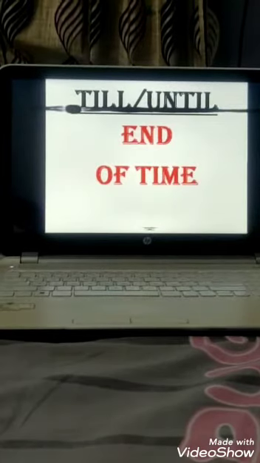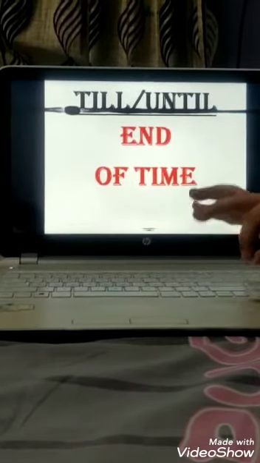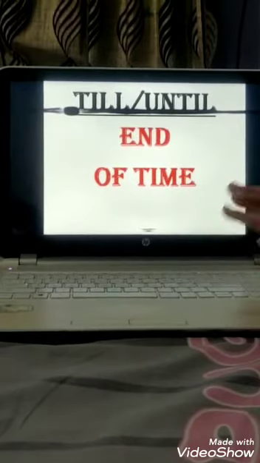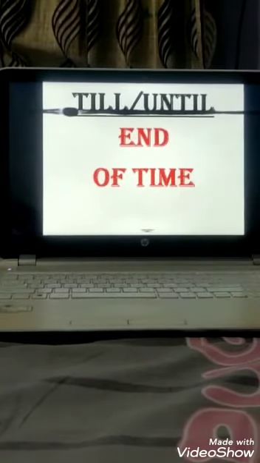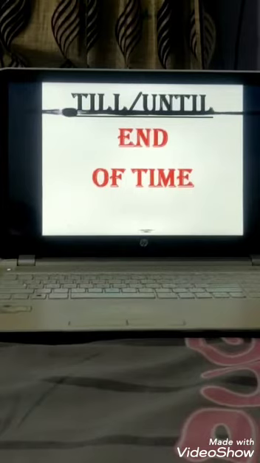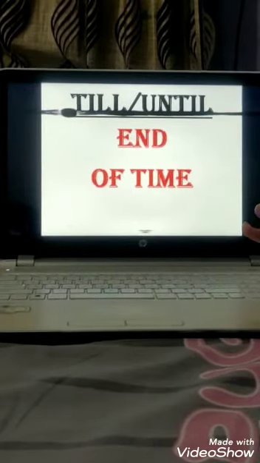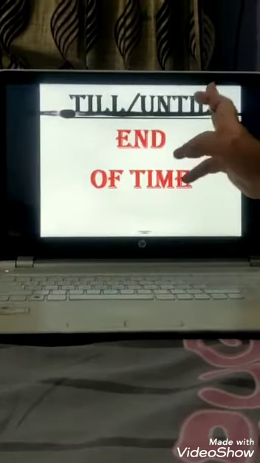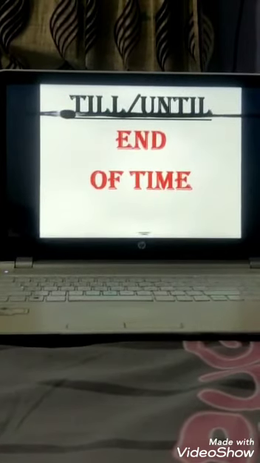For example, I will watch TV till 10 PM. मैं रात के 10 बजे तक टीवी देखूंगा. This is the last time that I will watch TV. So end of the time, so I have used till. You can also use until in the same sentence.